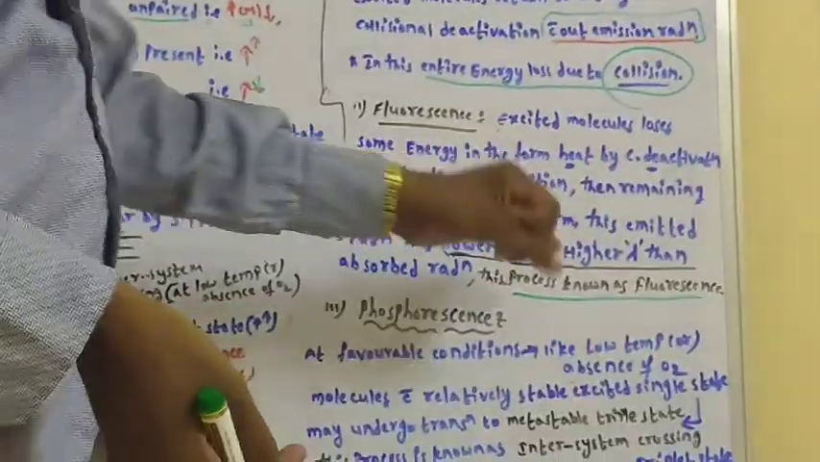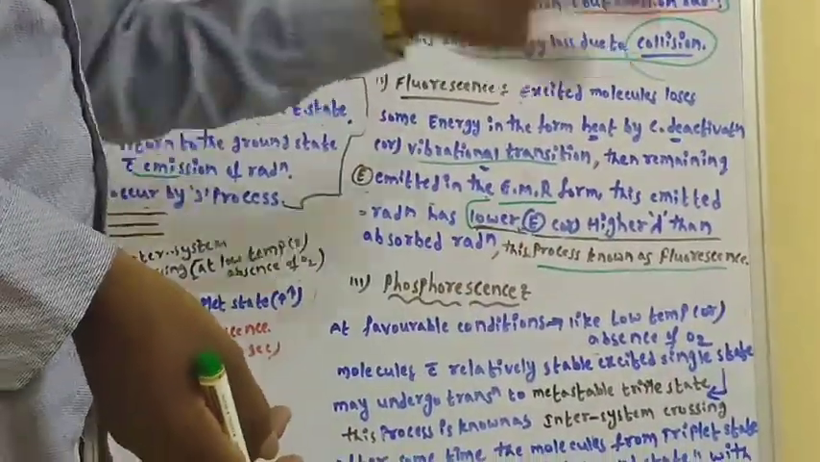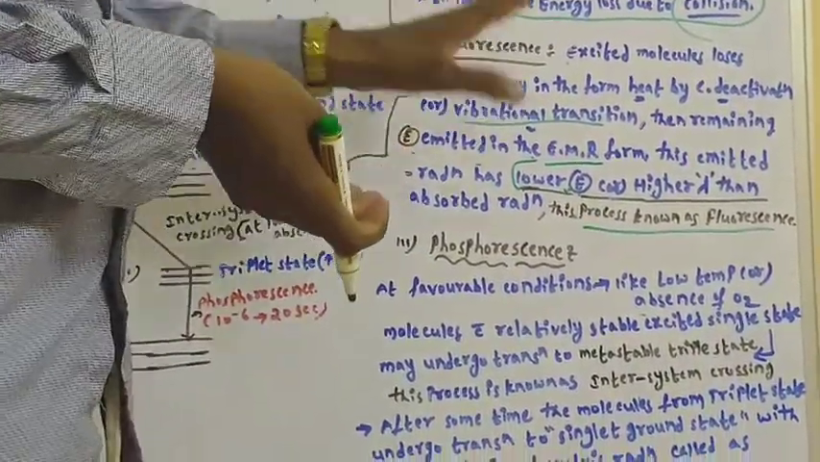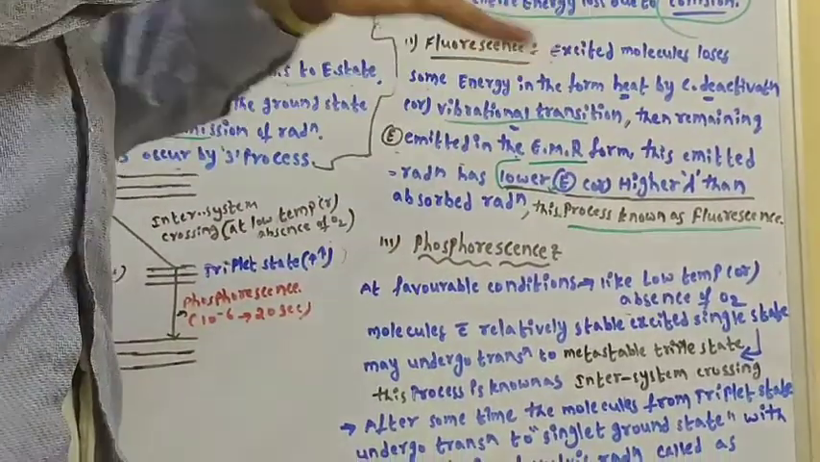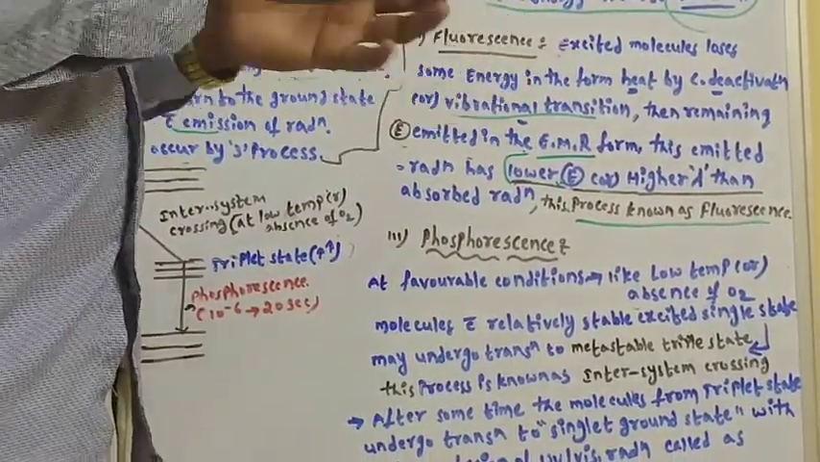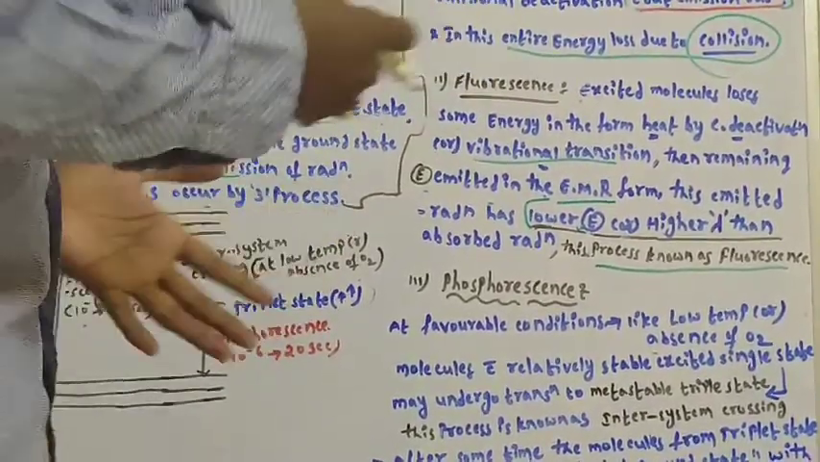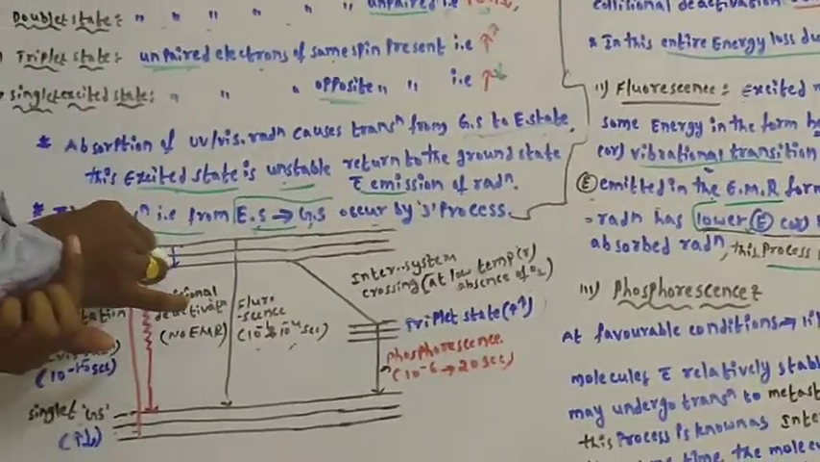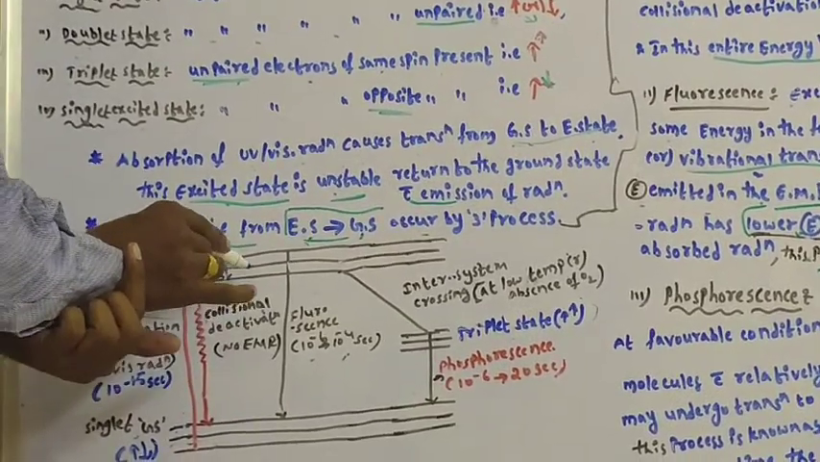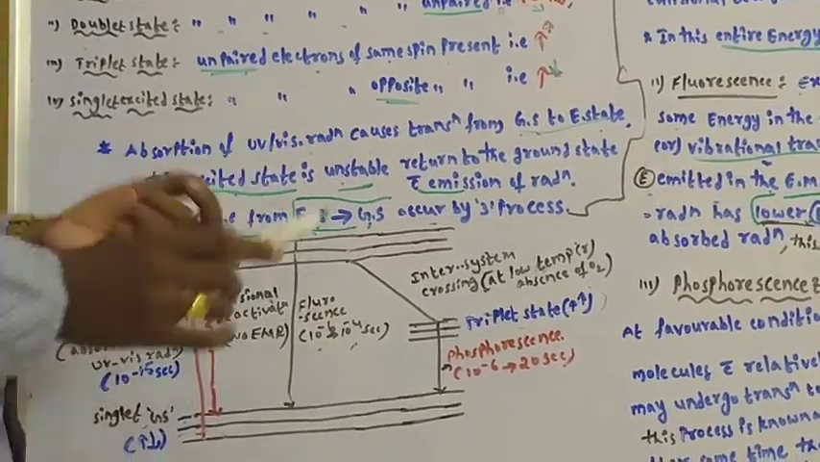Why is it at higher wavelength or lower energy than the absorbed? Because some energy is lost due to collision, some energy is lost in the form of heat due to vibration transition or collision deactivation. Here this is the vibration transition, where heat energy is lost.